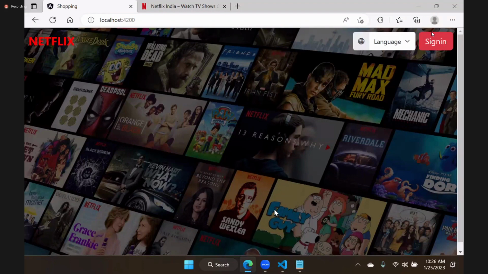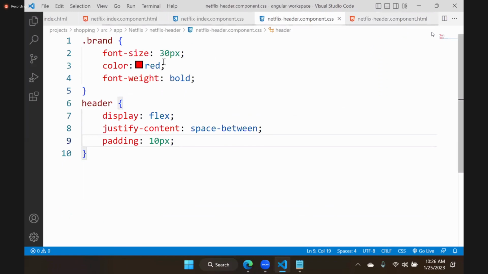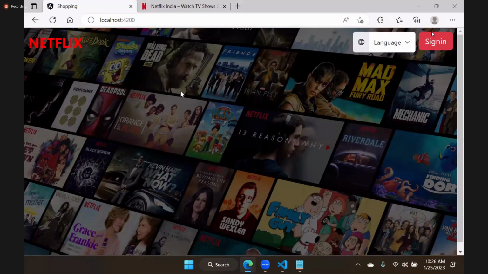This is the header. That is the header we have. Header is ready. That means here we are having the drop down with these options. That is the Netflix header. Suppose I am adding the brand name size as some 35, then it will add the size like this.